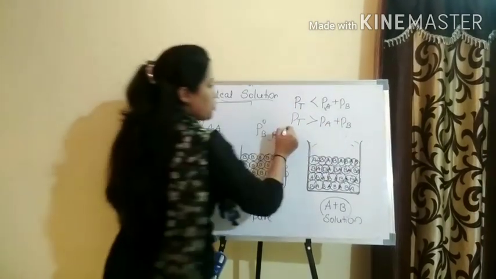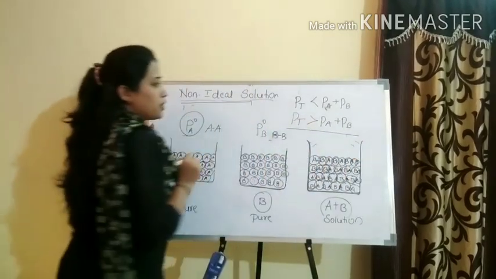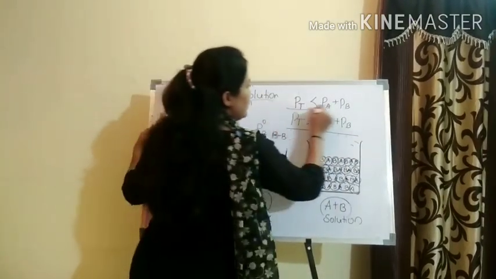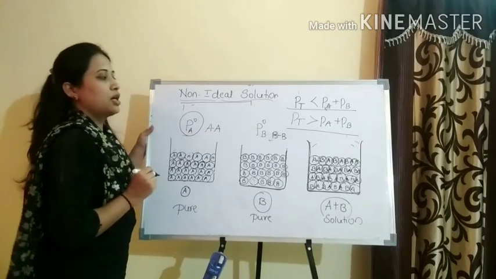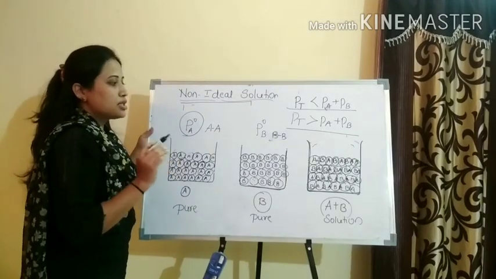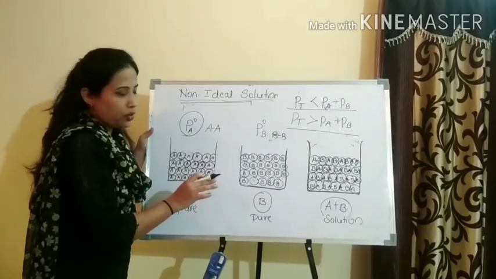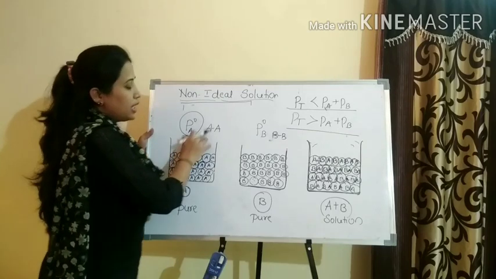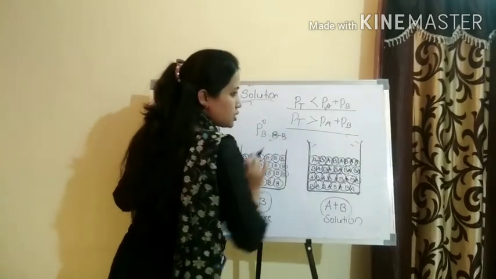So this is the positive deviation from Raoult's law. This is the negative deviation from Raoult's law. So all things depend on the interaction, whether AA are strongly held, or BB strongly held, or AB are strongly held.